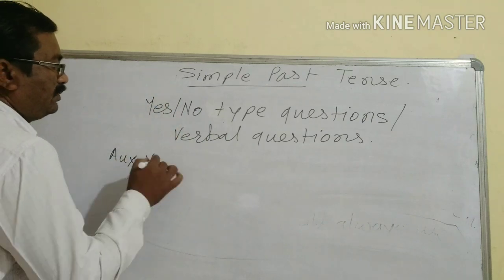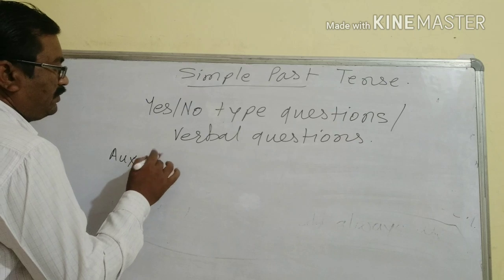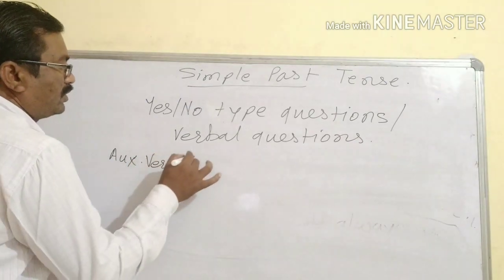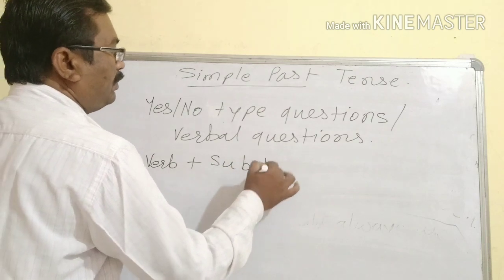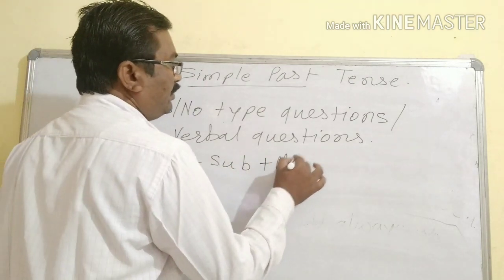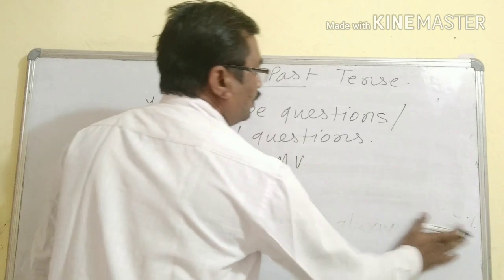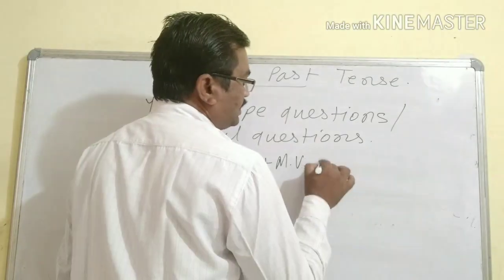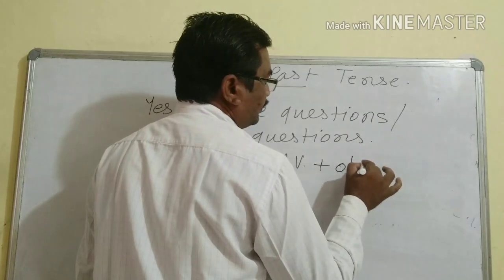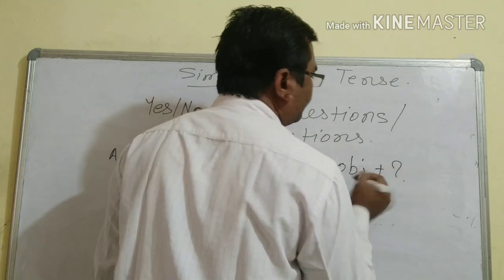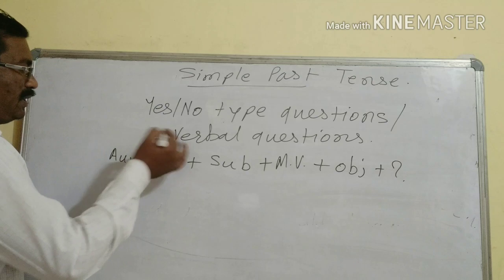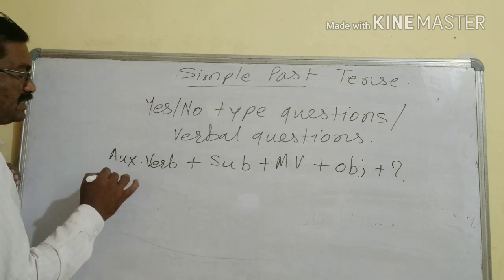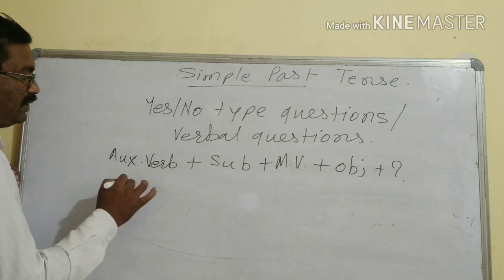Here, auxiliary verb, what is the format? Auxiliary verb, then subject, plus main verb, plus object, plus question mark. Object or complement can also be there. In simple past tense, what auxiliary verb do we use?